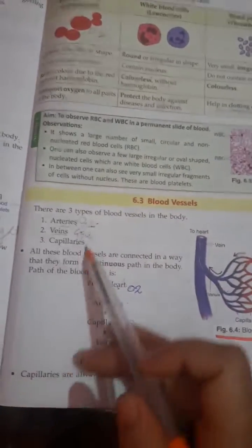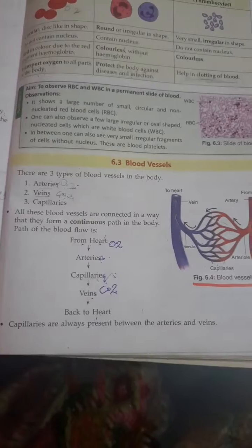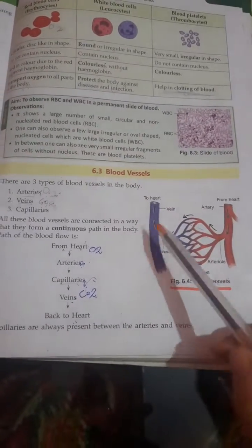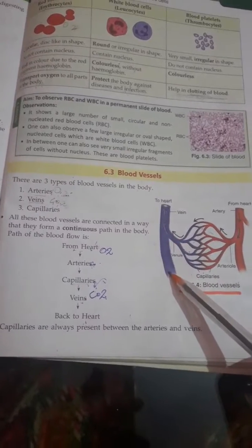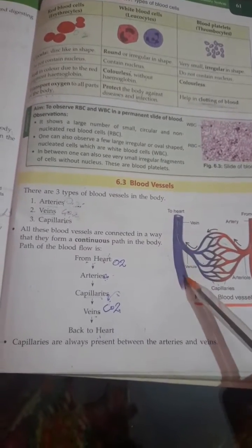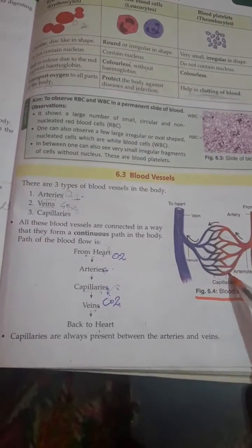Now beta, we will start the blood vessels. There are three types of blood vessels: arteries, veins and capillaries. So these red colored ones are arteries, which carry oxygen rich blood. These blue or greenish vessels are known as the veins, which carry carbon dioxide rich blood, and in between they have the capillaries.